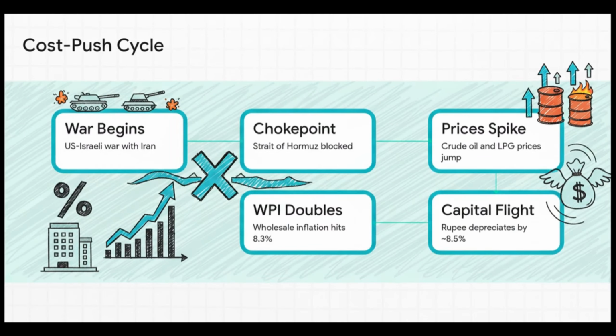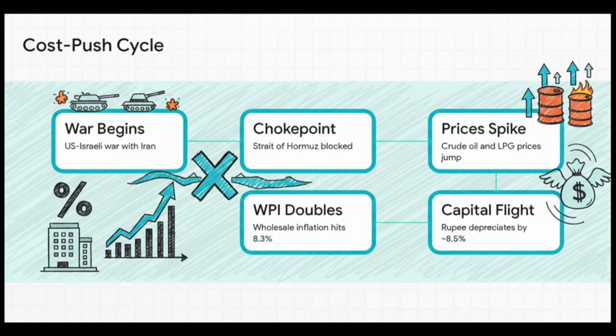It is basically a massive domino effect. The US-Israeli war with Iran kicks off in late February. Because of this conflict, the Strait of Hormuz, which is a completely vital global energy choke point, gets blocked. So what happens next? A massive, immediate supply shock. Prices for crude oil and commercial LPG just spike.